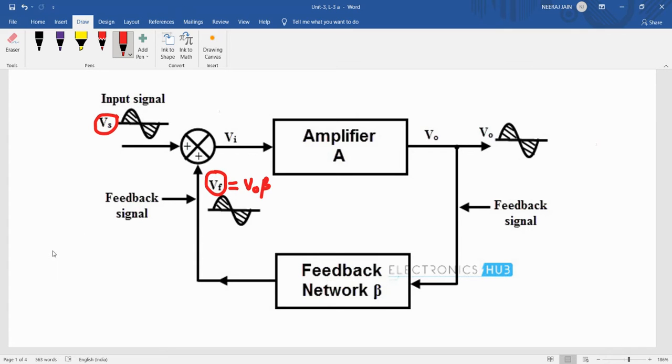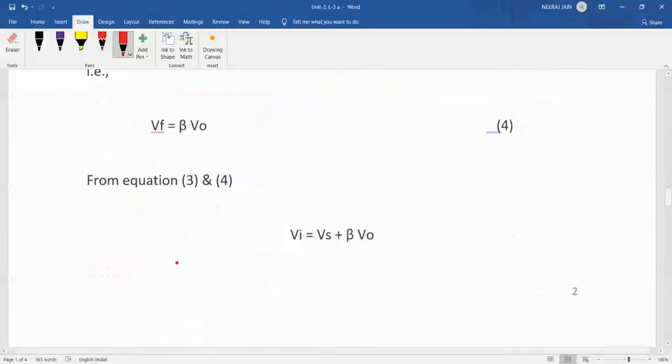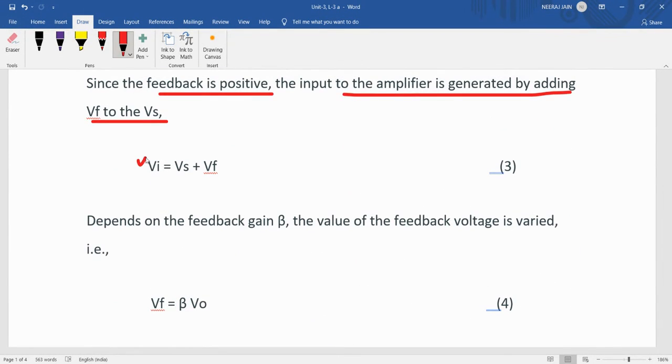If we add, we get Vi equal to Vs plus Vf. That is denoted by equation number 3, and Vf depends on the feedback gain beta.